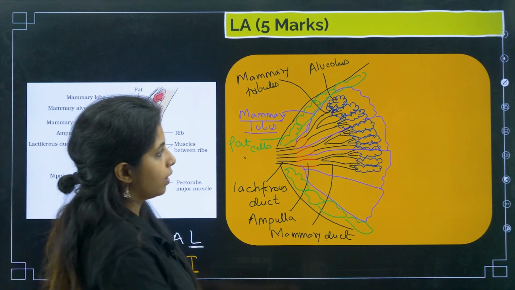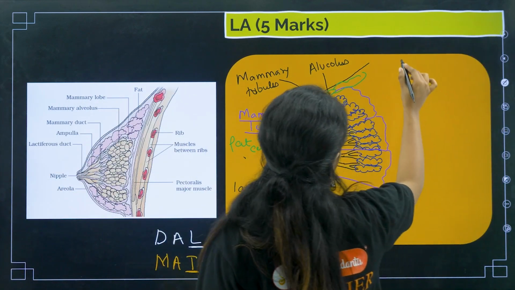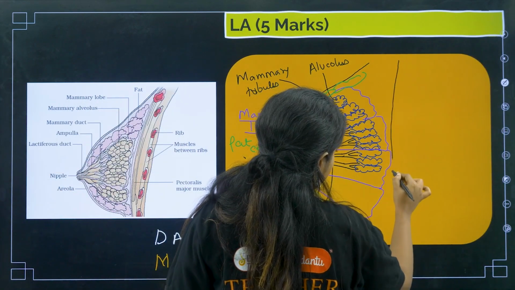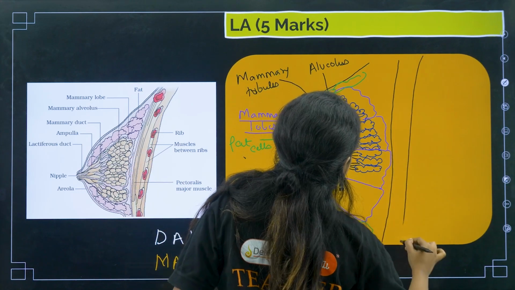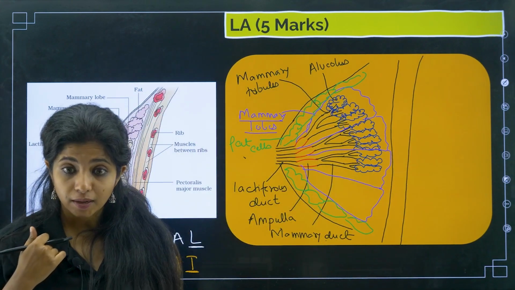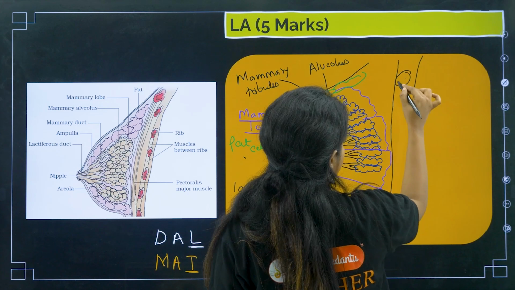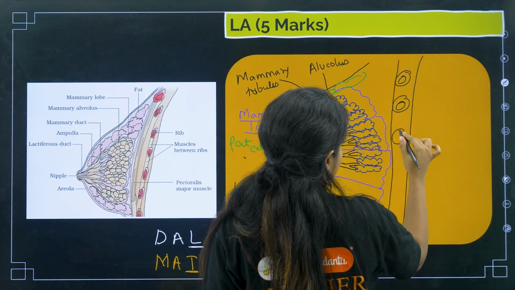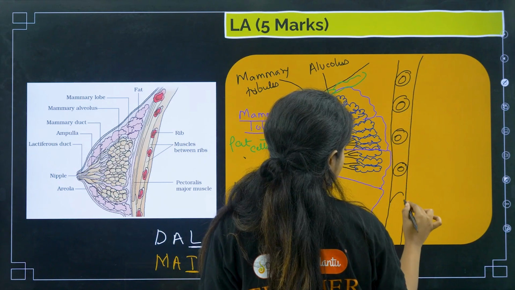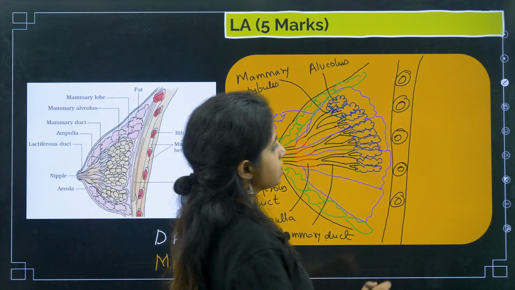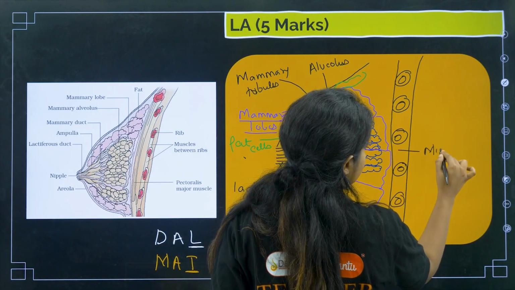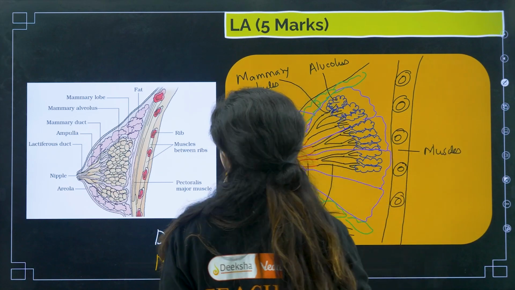Now, at the end over here, what do you have? You know, there are ribs behind it. This is the sectional view, right? So this is what? Ribs. And in between you will have certain muscles as well.